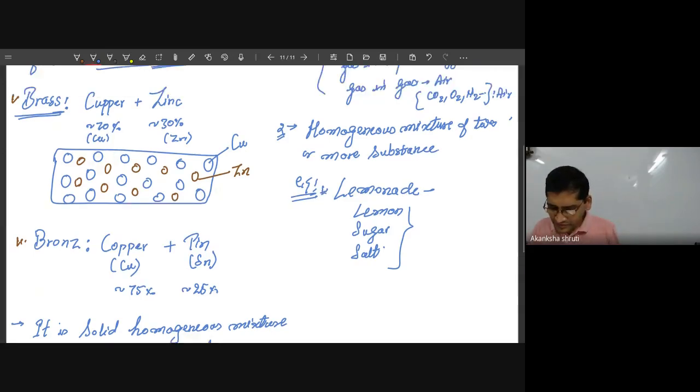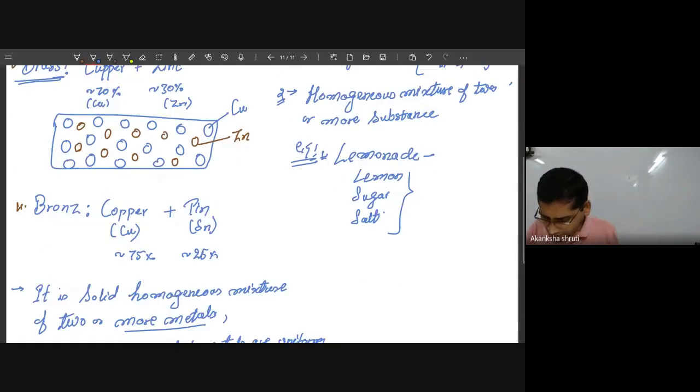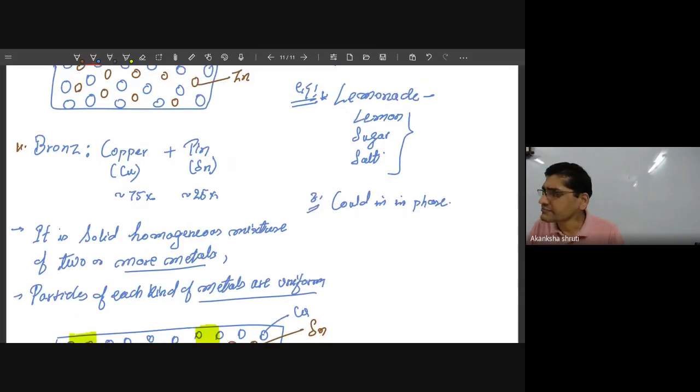Now, how is this possible? It could be in any phase. It means liquid phase, or gaseous phase, or maybe the solid phase also. How is this the solid phase? If the solid has absorbed some other gases, say a sponge.